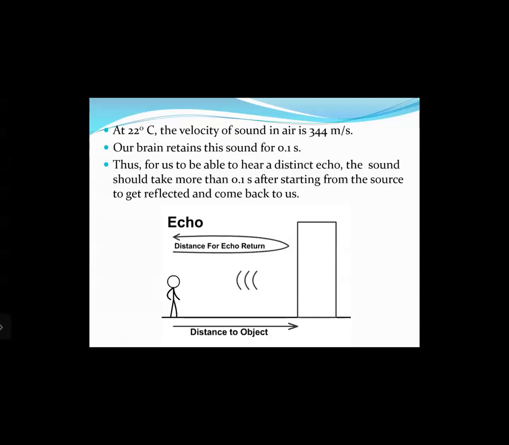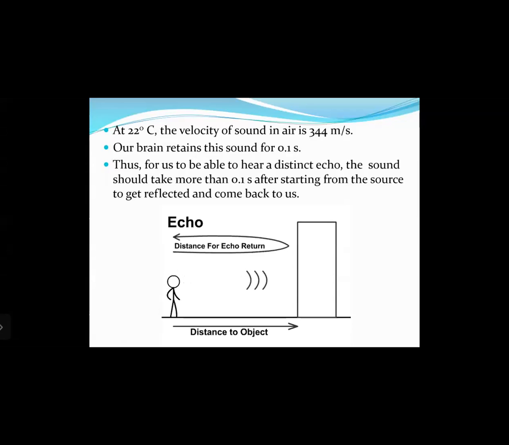Our brain has a special ability because of which you cannot hear the same sound frequency within a time interval of 0.1 seconds. If you have to listen to the same sound frequency, it must come after a time interval of 0.1 seconds. If it comes before 0.1 seconds, you cannot hear it. This is what is called retention of sound. Thus, for us to be able to hear a distinct echo, the sound should take more than 0.1 seconds, starting from the source, to get reflected and come back to us.